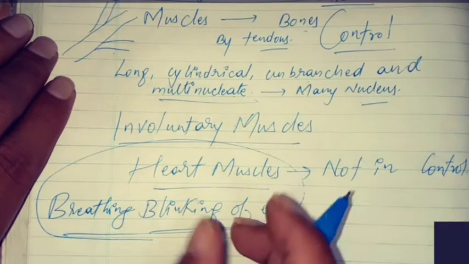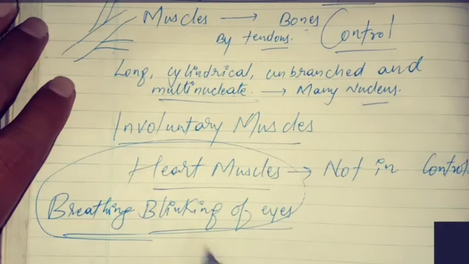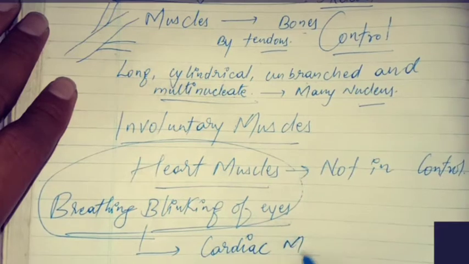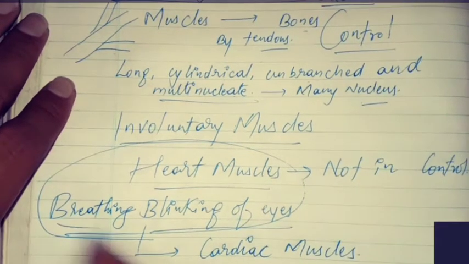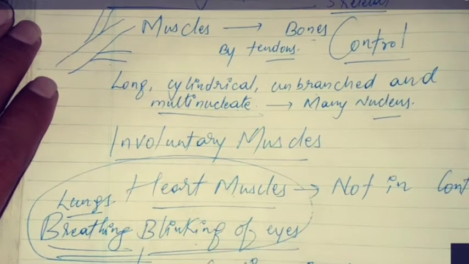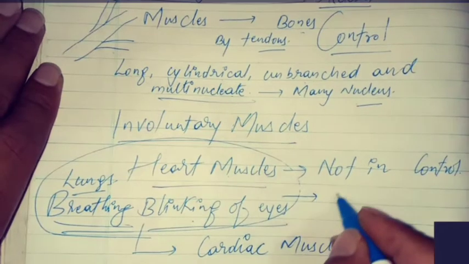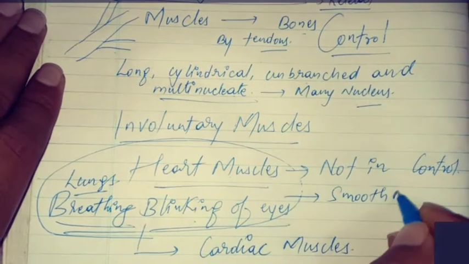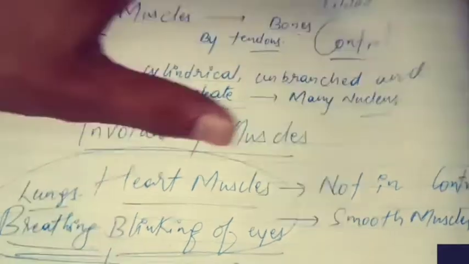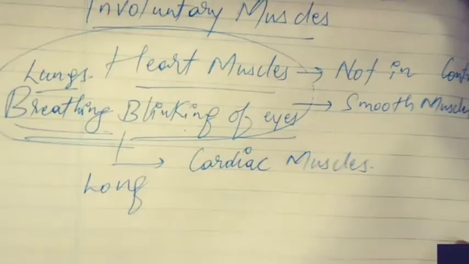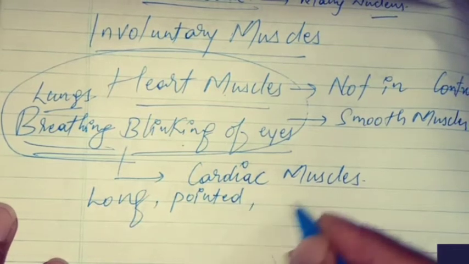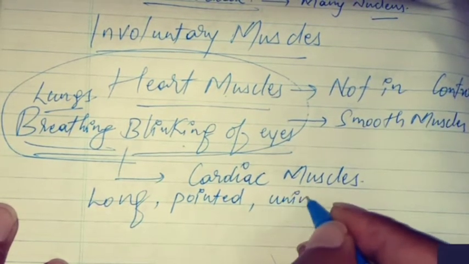So who will control them? Involuntary muscles will control, and these are also called cardiac muscles. Breathing means these are present in lungs, heart, eyes. These are smooth muscles. These muscles are long, pointed and uninucleate.